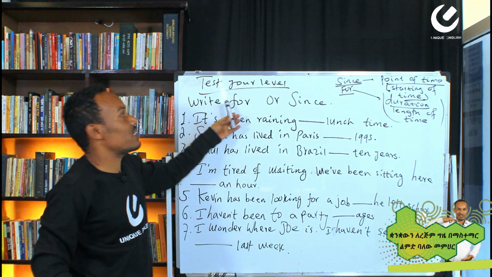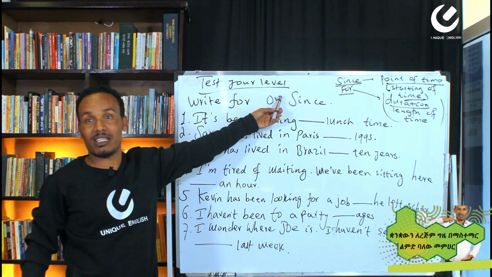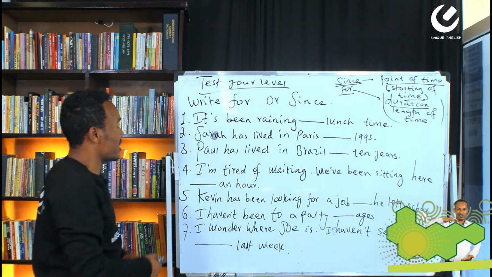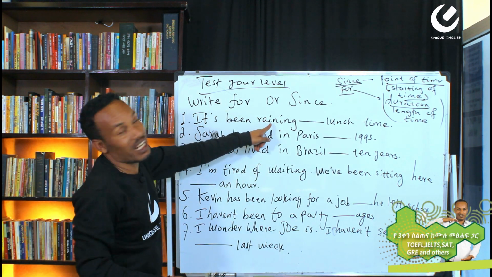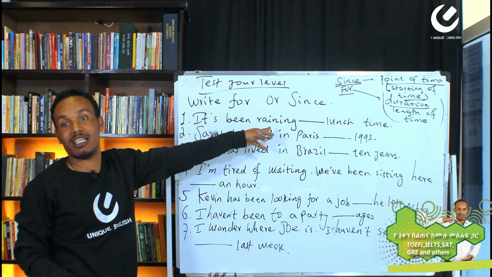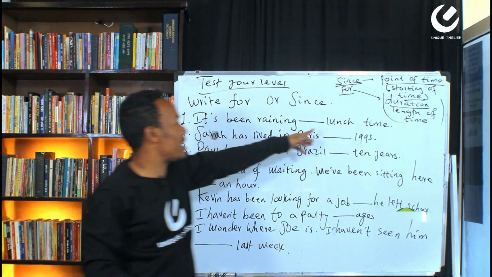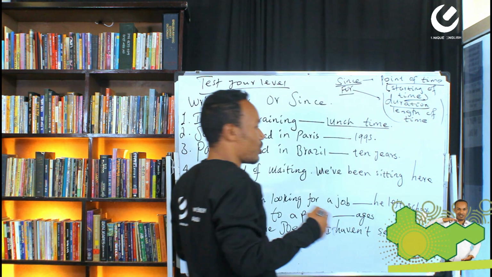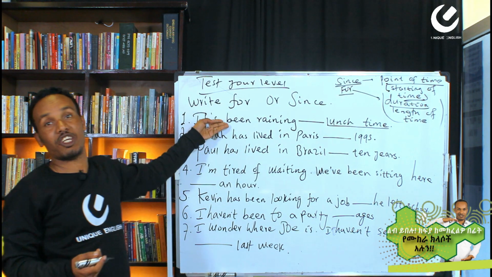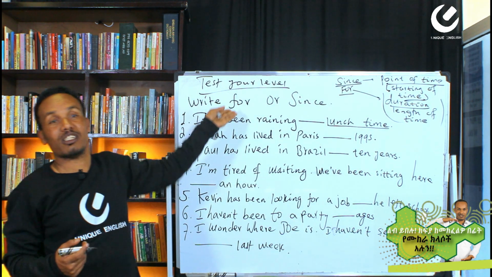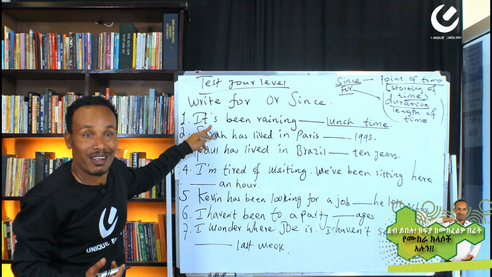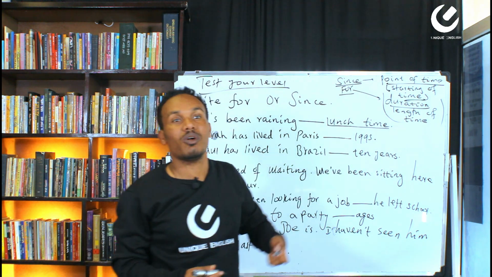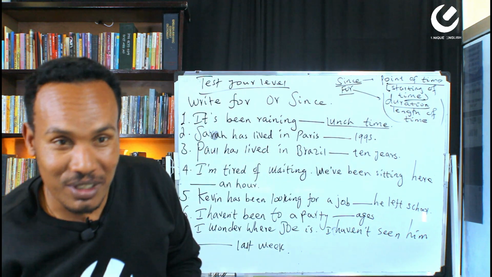All right. For or since. Very good. Okay. It's been raining dash lunch time. It's been raining. What is this tense? Present perfect continuous. It has been raining, it continues to rain since when? Starting from what time? Lunch time.